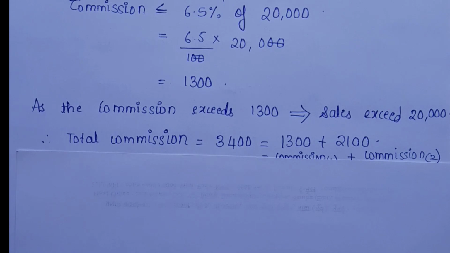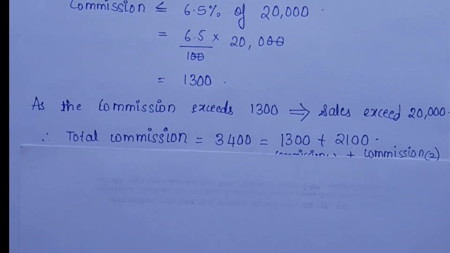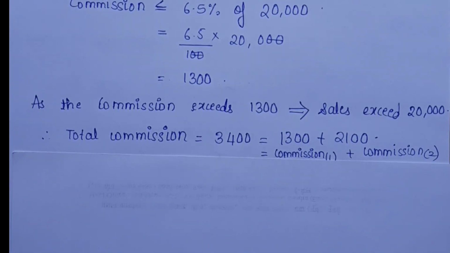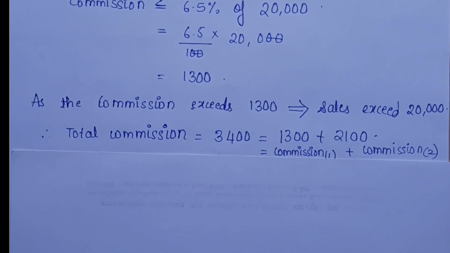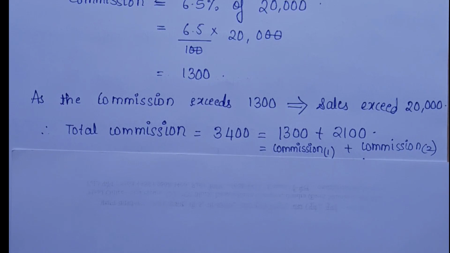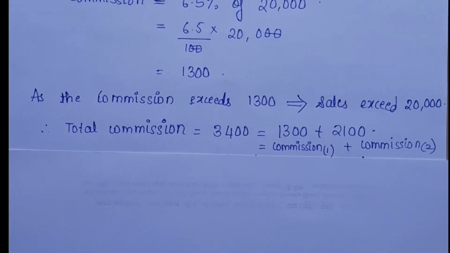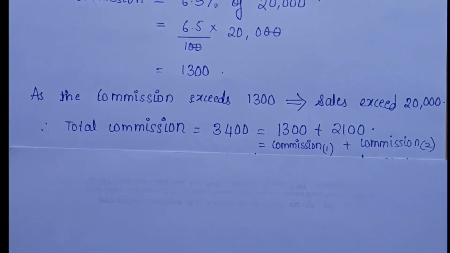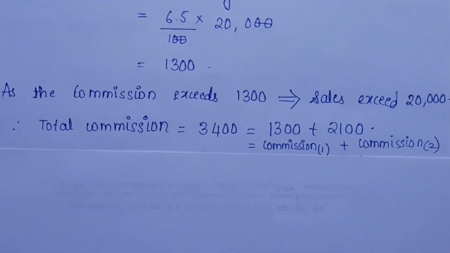So we can split this commission into two parts. 3,400, we can write it as 1,300 plus 2,100. Call this 1,300 as commission 1 and 2,100 as commission 2.